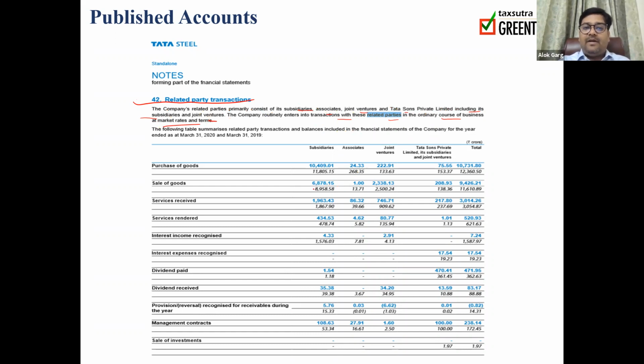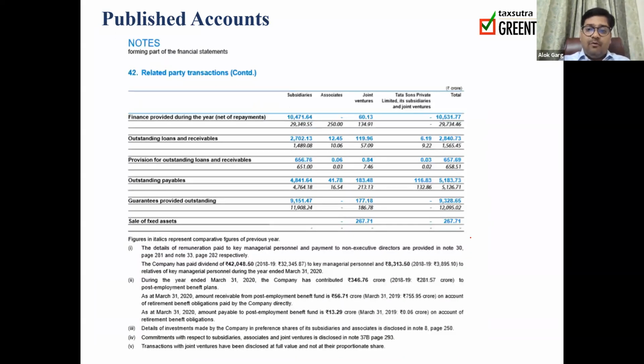The related party transactions are: purchase of goods, sale of goods, services received, services rendered, interest income recognized, expense recognized, dividend paid, dividend received, provisions, management contract, and sale of investment, with subsidiaries, associates, joint ventures, and the parent's subsidiaries and joint ventures. They have also disclosed the important terms and conditions of these transactions.